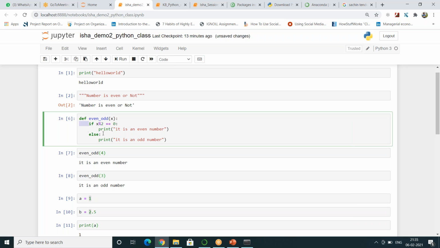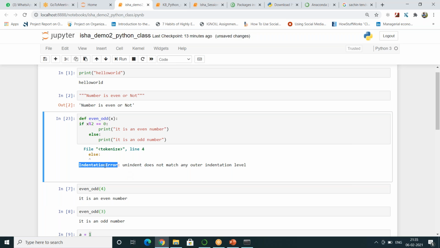So suppose in this program where we were trying to figure out whether a number is even or not, if I remove this indent and I execute this program, what did it say? Indentation error. Unindent does not match any outer indentation level.